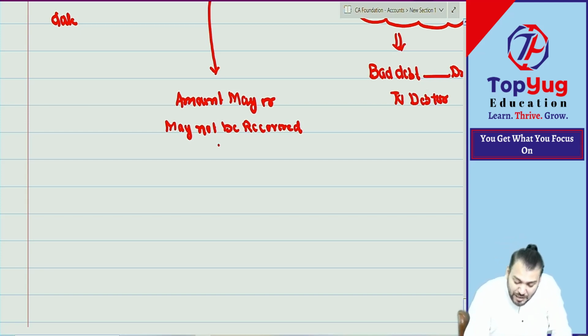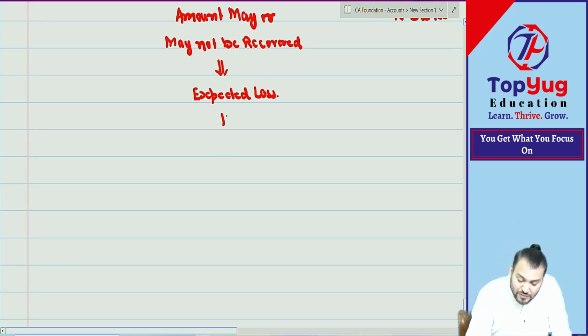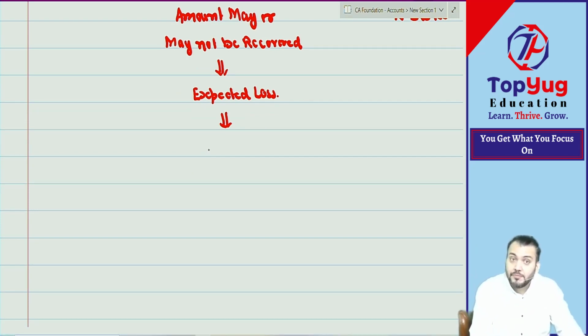And when I am saying may or may not be recovered, it means there may be some expected loss in future. But we need to apply which principle? We have done one accounting convention, conservatism. What does conservatism say? Expected expense or loss arising from past event should be provided. So we should make a provision for this.